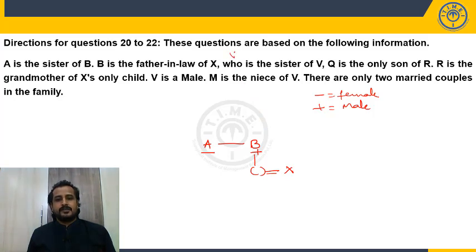X is the sister of V. X is the sister to whom? Of V. Next, what is given? Q is the only son of R. Can we link this to the diagram? No. So keep it aside.